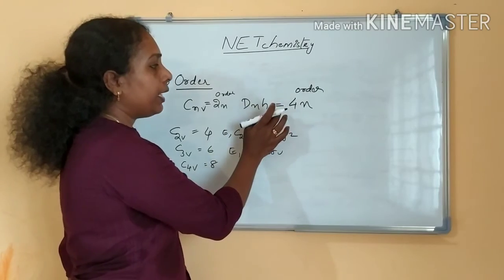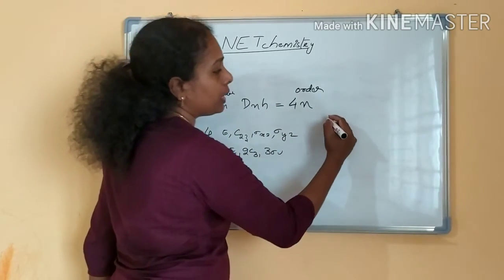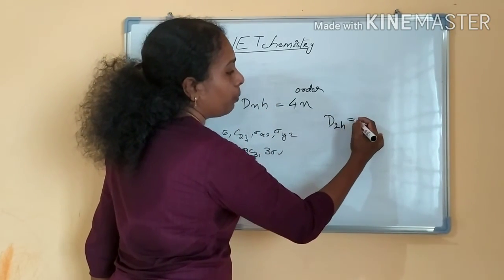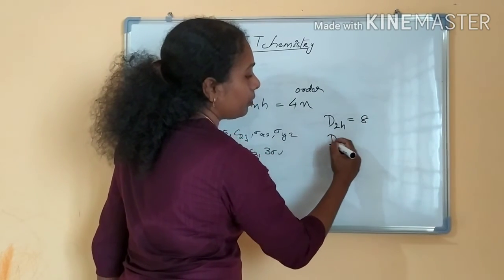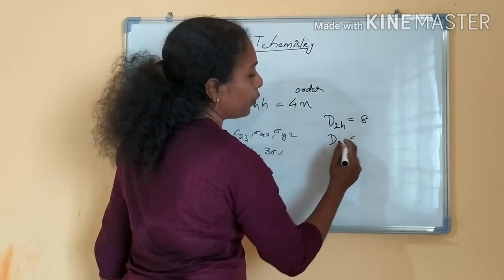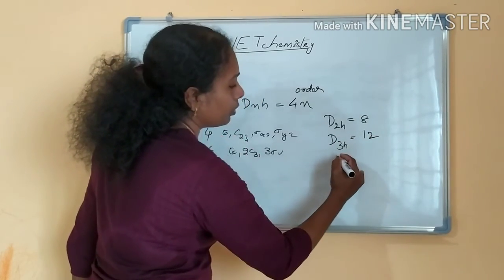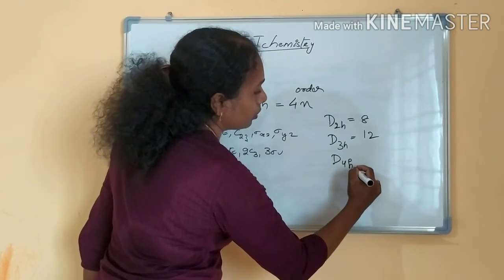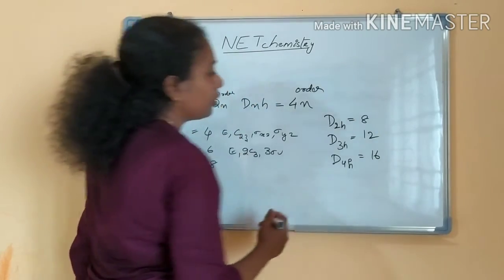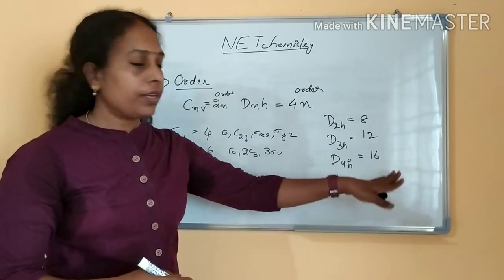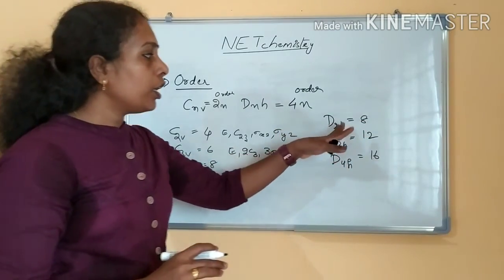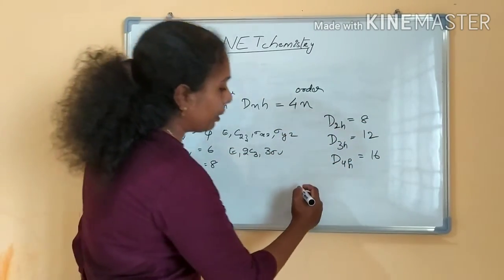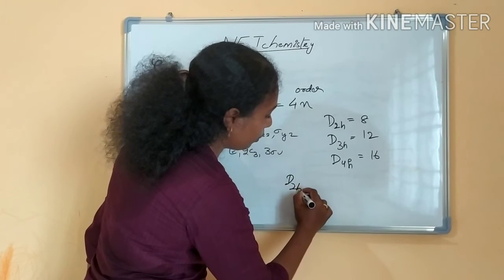And we will see DNH point group, 4n. If you see D2H point group, 2 into 4, 8. If you take D3H point group, like this you have to find out the order. Order is nothing but the number of symmetry elements. You can write and see. I am writing the symmetry elements of a D2H point group.